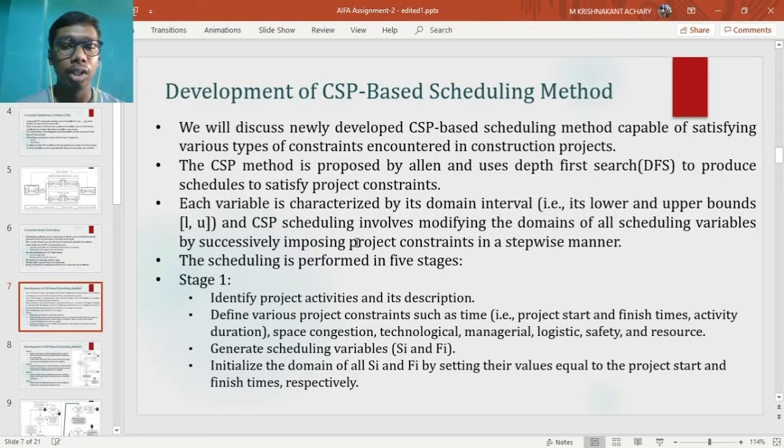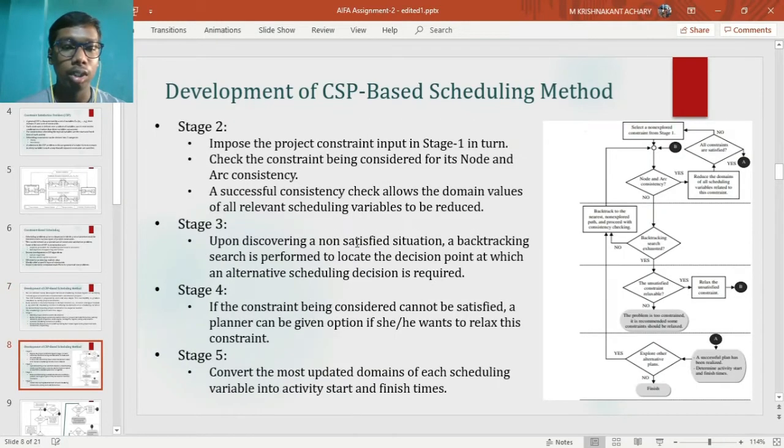In stage 1, various project activities are identified, constraints are properly defined, and scheduling variables are generated. These variables are also initialized with their domain, that is start and finish time. In stage 2, the project constraints of stage 1 are imposed on the variables. After each constraint, the node and arc consistency is checked. A successful check reduces the domain of the concerned variable.